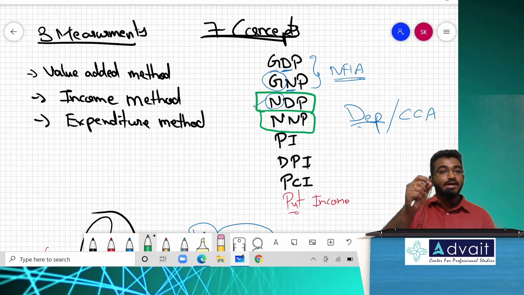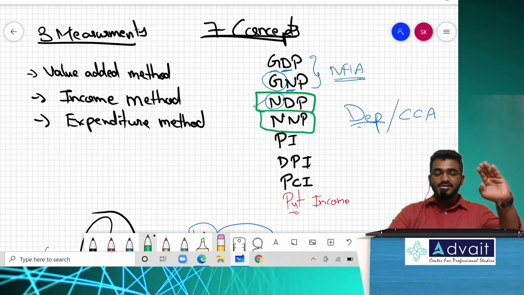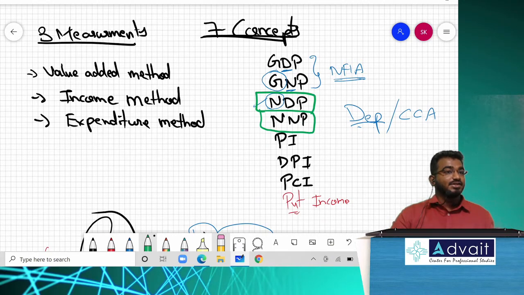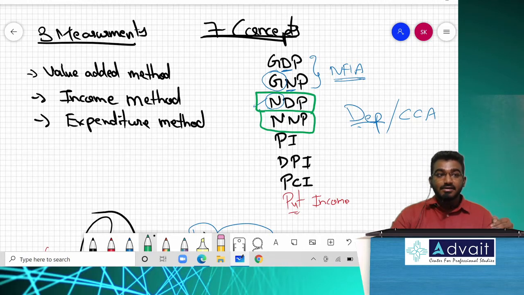Depreciation, or they might use fancy words like capital consumption allowances, consumption of fixed capital. They might use alternative words. By the end of the day, the meaning remains the same. In short, they are called depreciation. From gross, if I need to reach net, I need to deduct depreciation. From domestic, if I need to reach national, what do I need to add? Net factor income from abroad.